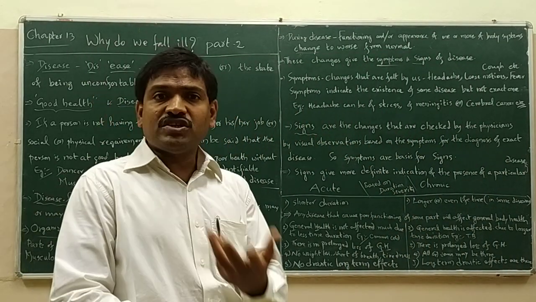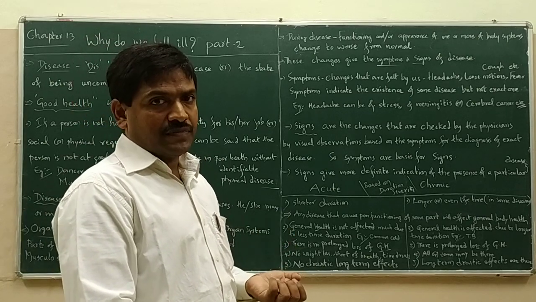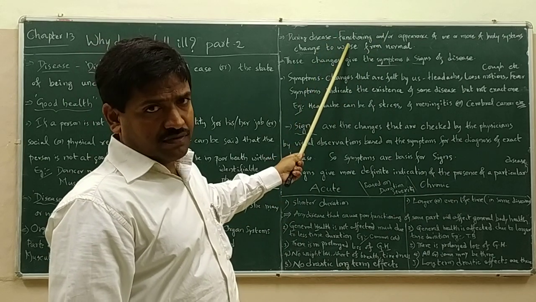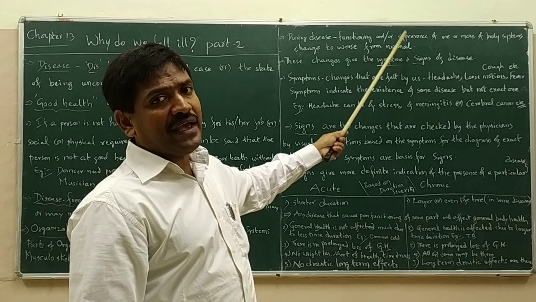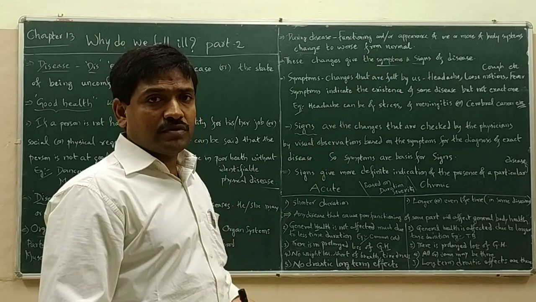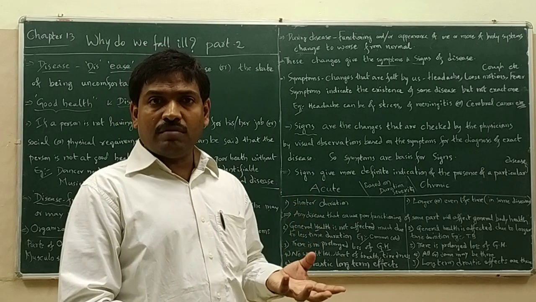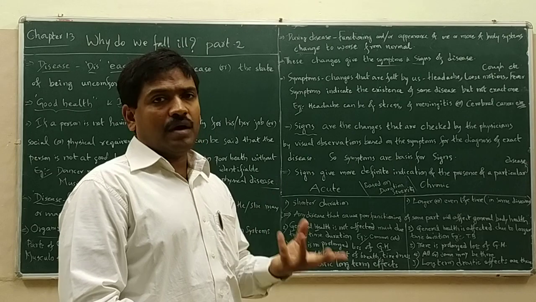When a person gets a disease, at diseased condition, the functioning and or the appearance change. Sometimes functioning and appearance may look normal and functioning may be abnormal.